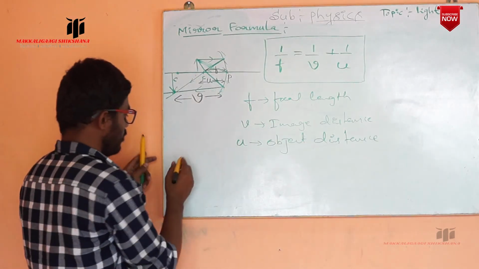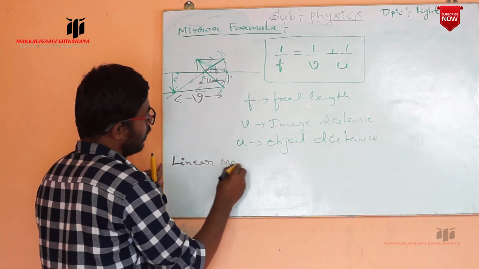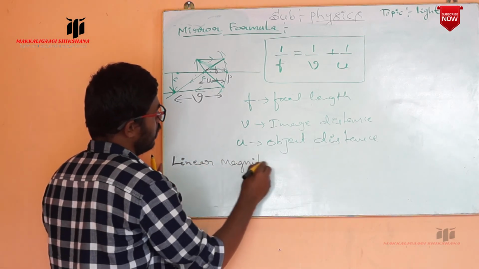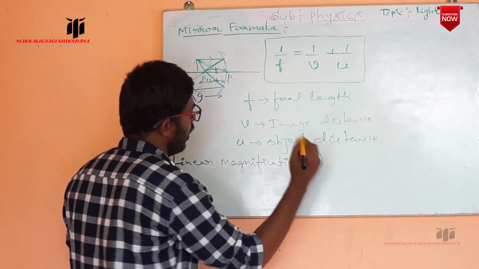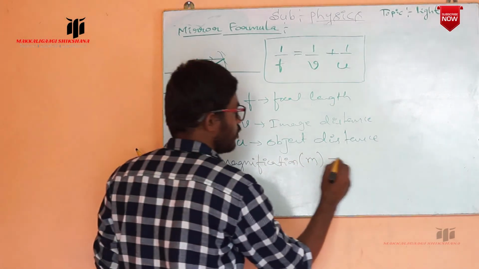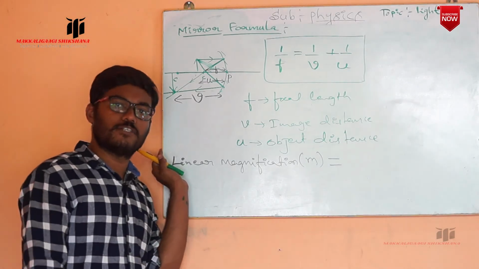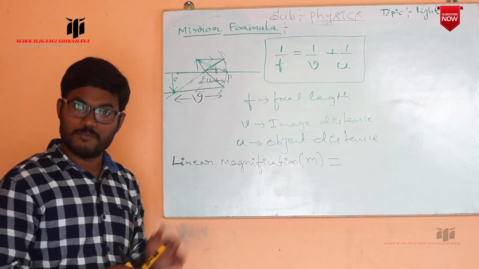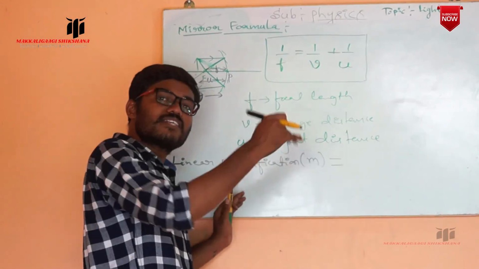So here, observe carefully, linear magnification, that is indicated with a small m. How is this linear magnification defined? It is defined as the ratio of the size of the image to the size of the object.